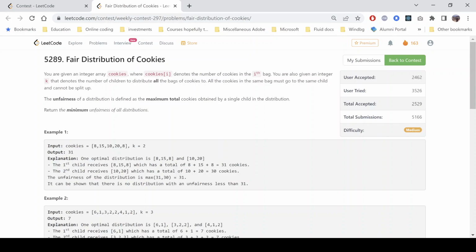And the unfairness of a distribution is defined as the maximum total cookies obtained by a single child in the distribution. So we need to return the minimum unfairness of all the distributions. Let's try to understand it with the help of the example.